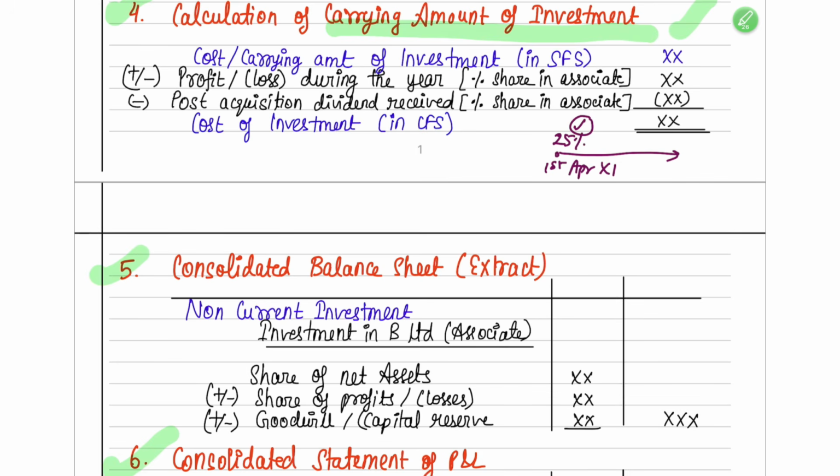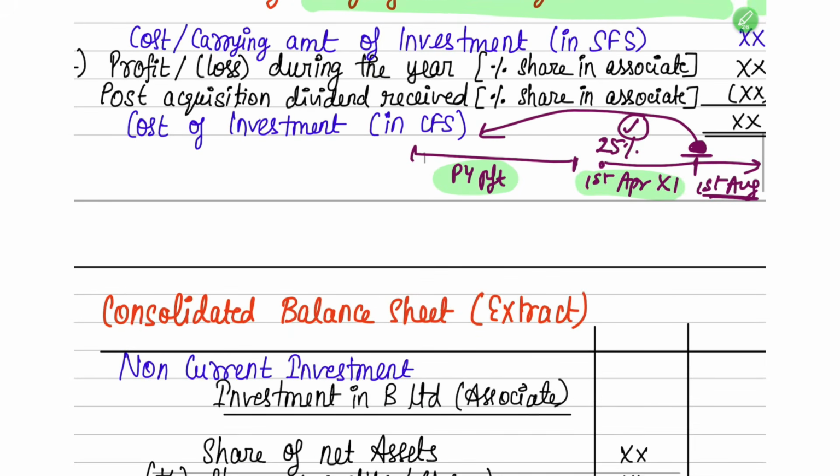Now suppose on 1st August 2001, the company has announced that it is giving out dividend, and this dividend is relating to the previous year. So from the previous year's profits, in the current year, on 1st August, the company is giving some dividend. Now the question is, we invested on 1st April 2001 only, and the profit is related to the previous year. Should we have a share in this profit?